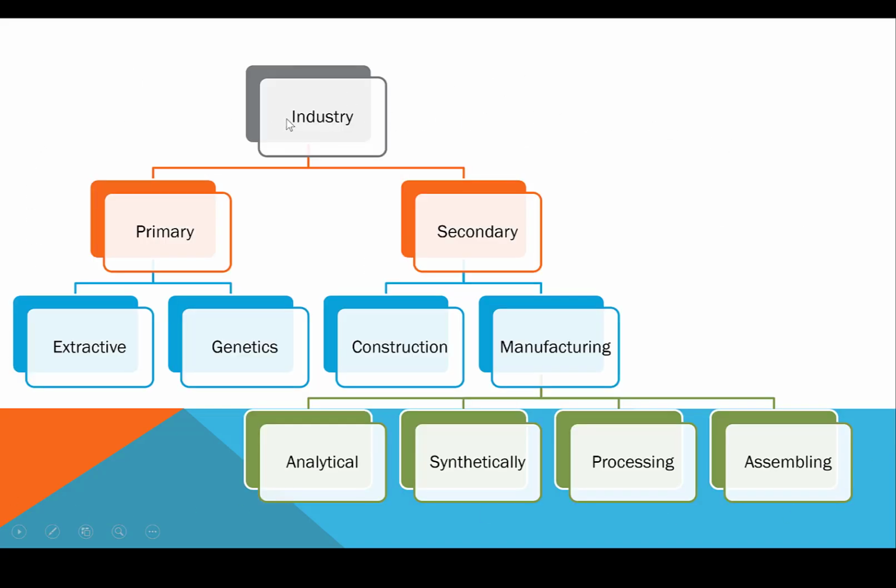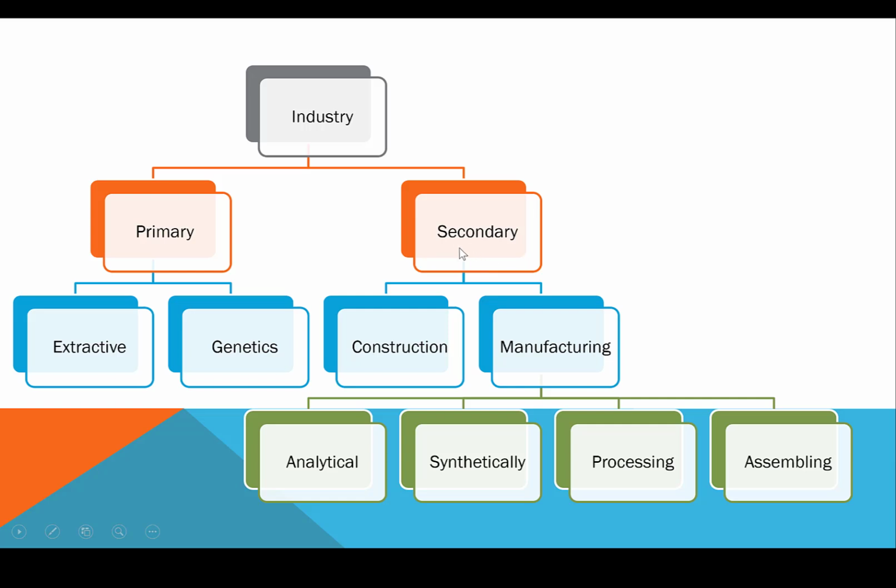If we see this hierarchy where we classify industries like primary and secondary, if we do any extractive kind of work, we will say we are engaged in the primary industry. Hidden resources beneath the surface and coal mining are examples of primary extractive industry. Similarly, in the genetic industry, we engage in reproduction, like poultry farms, cattle breeding farms, plant nurseries,